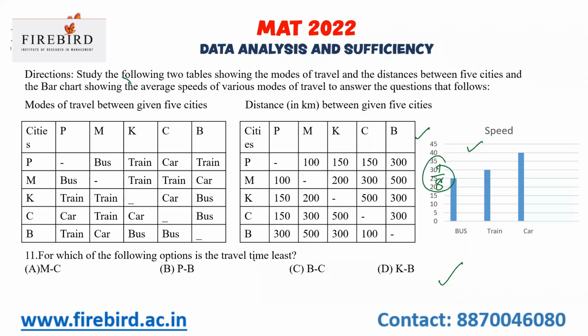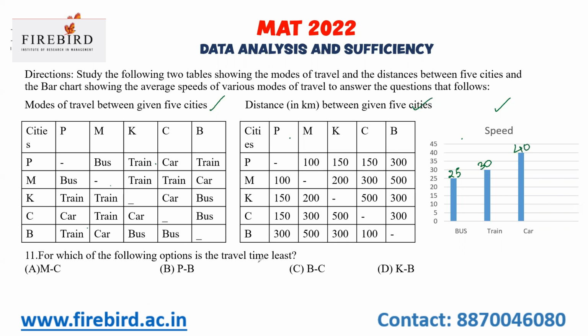Okay, this is a DI which involves mode of travel. 3 columns, 3 graphs they have given: 2 tabular columns and 1 graph, and this bar graph denotes the speed. The first tabular column gives you the cities as well as the mode of transport, the second tabular column gives the distance value, and the third gives you the speed. The speed of the bus is 25 km per hour, speed of train is 30 km per hour, and speed of car is 40 km per hour.